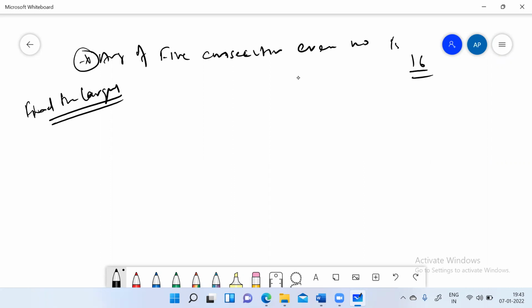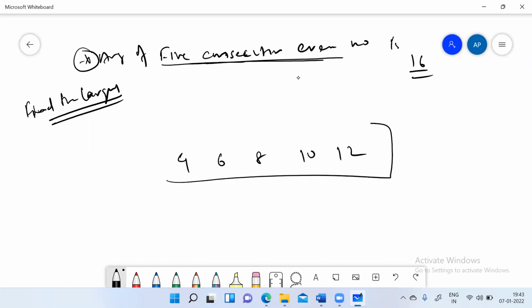The first thing I have written here is 5 consecutive even numbers. What is an even number? You know that any number which can be divided by 2 is an even number. So if you write 5 consecutive even numbers from any place, like 4, 6, 8, 10, 12, these are 5 consecutive even numbers. And what we see here is that this is in AP because the difference between consecutive terms is 2 only.